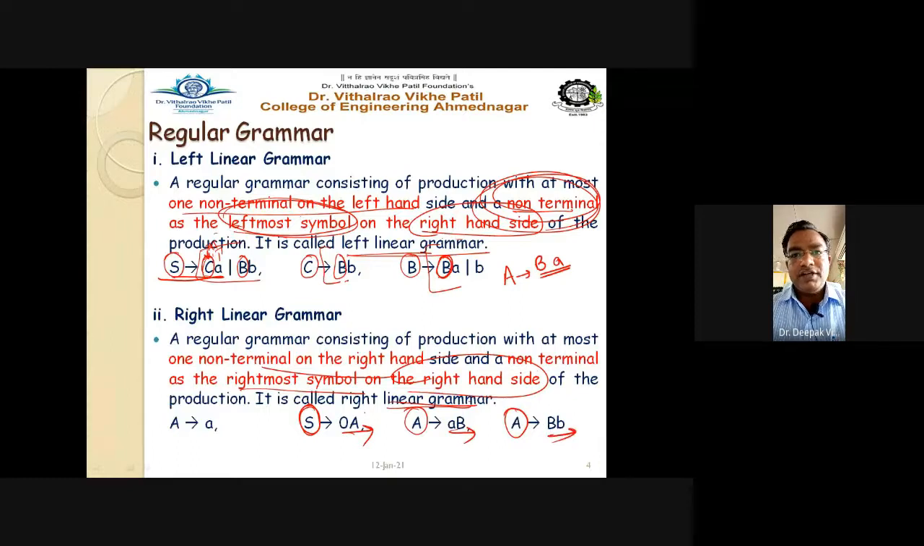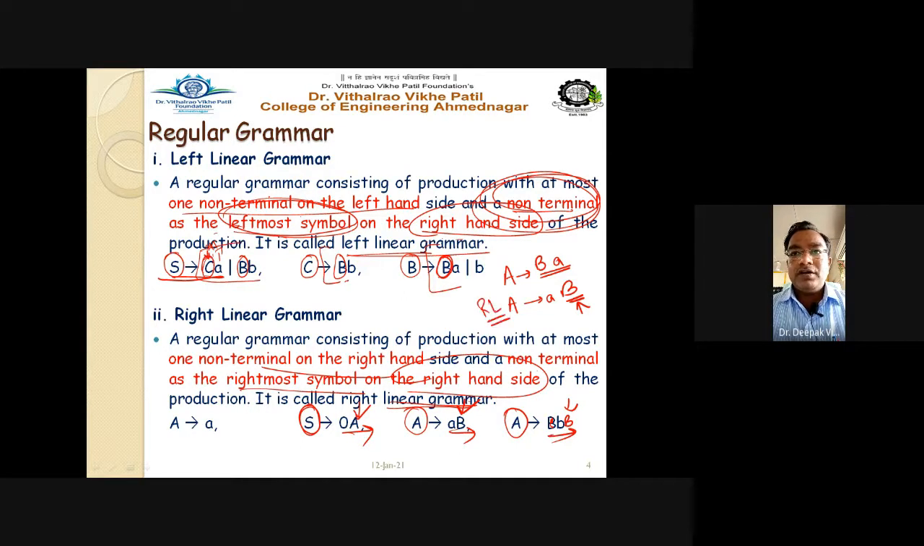This is the right hand side, and for the rightmost symbol, this capital A, this capital B. Here, capital B, the rightmost symbol on the right hand side, must be a single non-terminal. Remember this point, the rightmost symbol. So if I write capital A gives me AB, with the non-terminal as the rightmost symbol on the right hand side, then it is called RL.